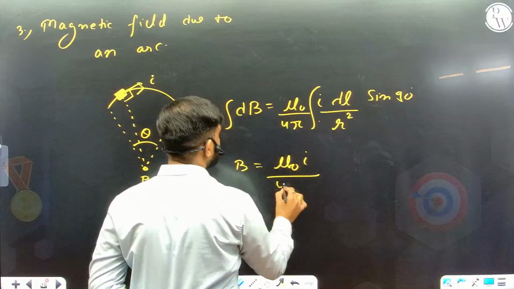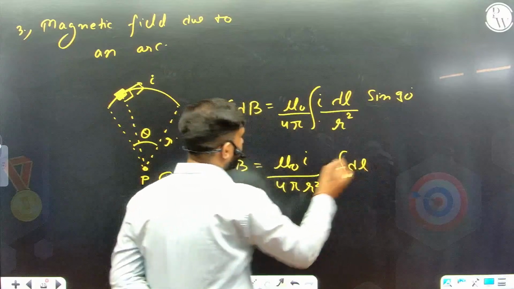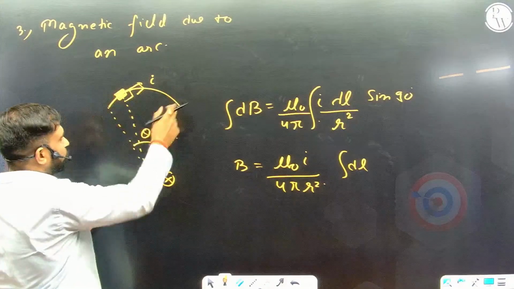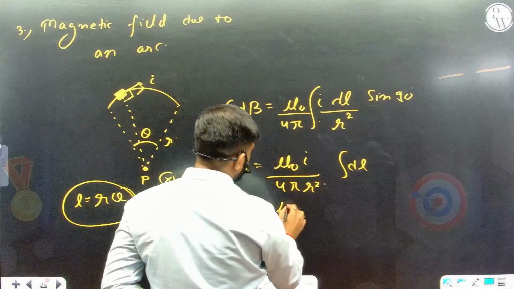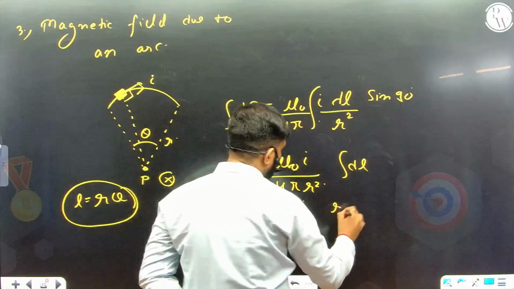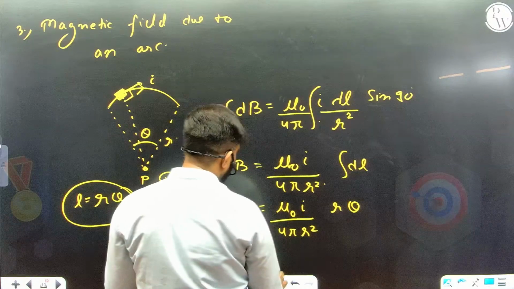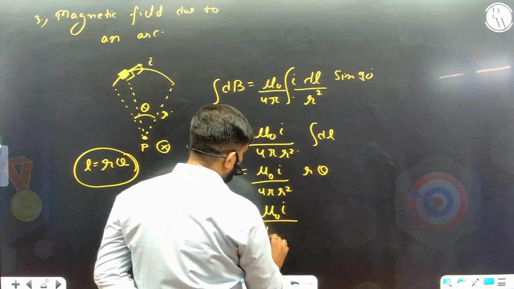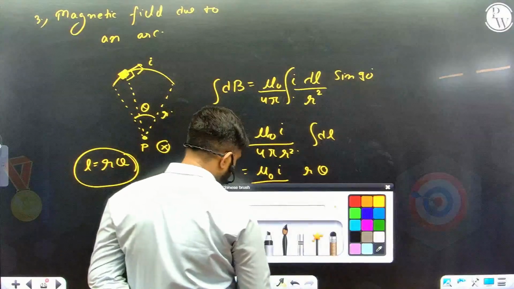Current is definitely the same. Now the integration of dl: dl is the little length of this arc. So what's the total length of the arc? I know the length of the arc formula is r into angle theta. Put it here: mu naught I by 4 pi r square, and the length is r into theta. Just cancel one of the r and you get the formula mu naught I by 4 pi r into angle theta. That's it. Theta has to be in radians.